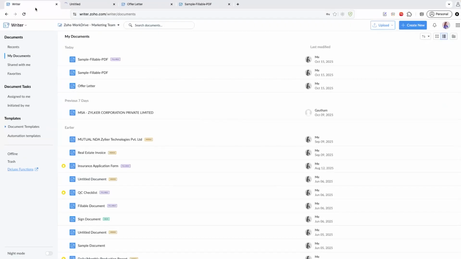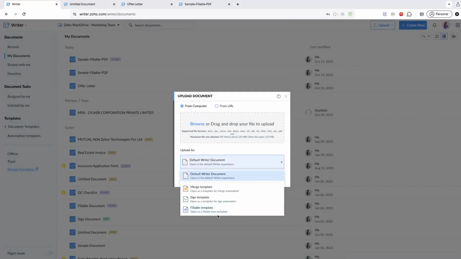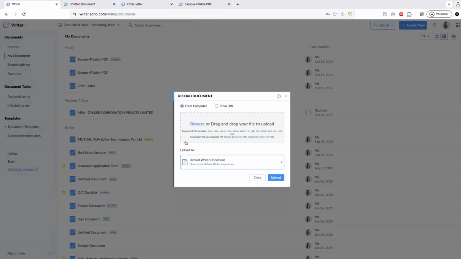But let's say I want to create it from a document that I currently have. Most of you would have already been using MS Word. To import your Word file, that is a docx file, click on the upload button and click on upload document. From there, you can choose the type of document, how you want it to be uploaded. It could be a merge template, a signed template, or a fillable template. In this case, I want it to be a default Writer document. I can either drag and drop the docx file or simply click on browse.